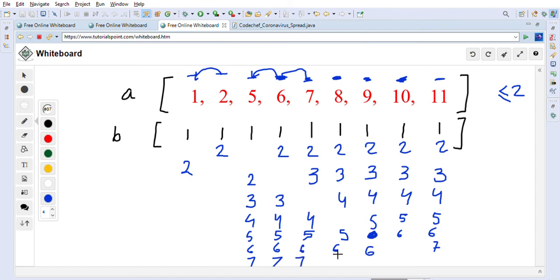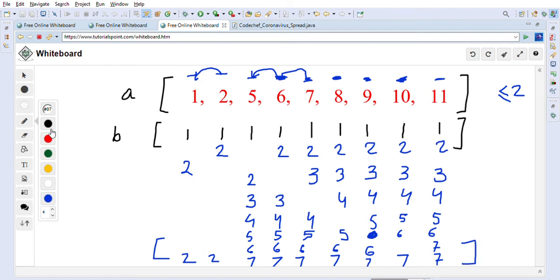So let me just write this thing so it will become clear. So this 6 will also become 7 now, and this is 7, right? And this is carry on, right? This is 2, 2 we are carrying. So this is our final B array, right?